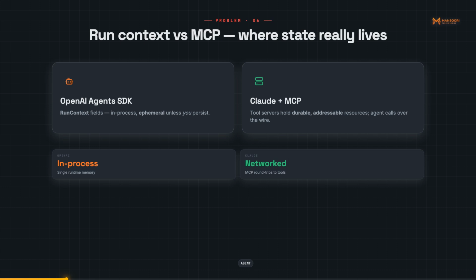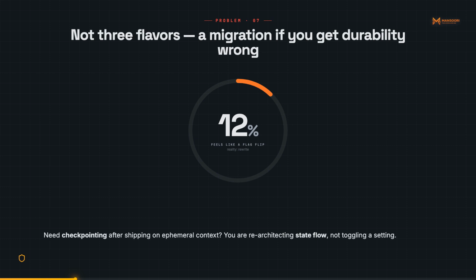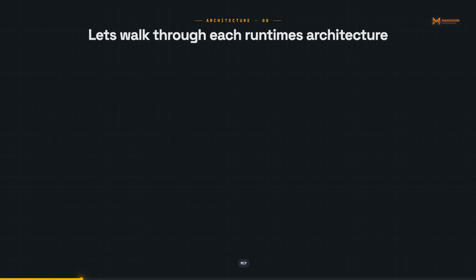In Claude's SDK, state flows through MCP tool calls and is managed by an external server. These are 3 different mental models, not 3 flavors of the same thing. If you build on ephemeral context variables and then discover you need durable checkpointing mid-production, you are not adding a flag. You are rewriting your agent. Let's walk through each runtime's architecture.